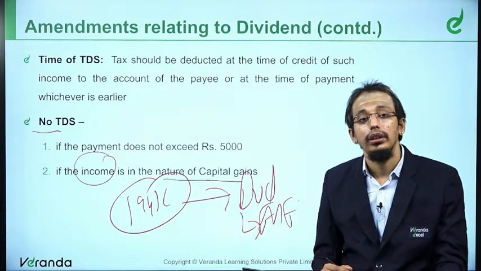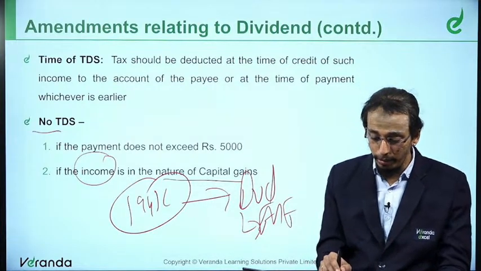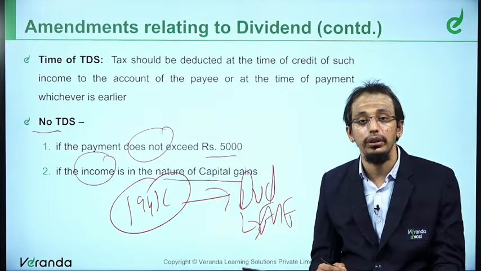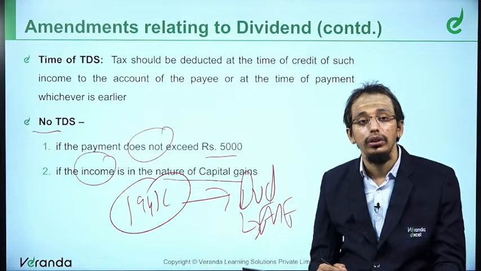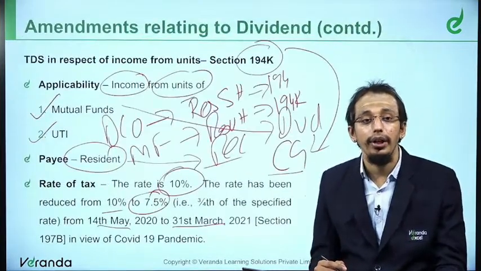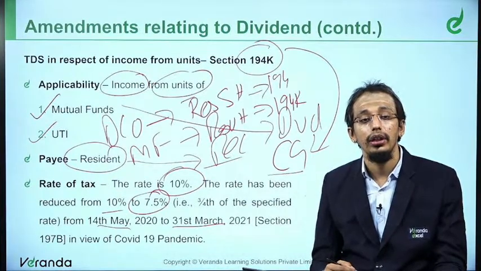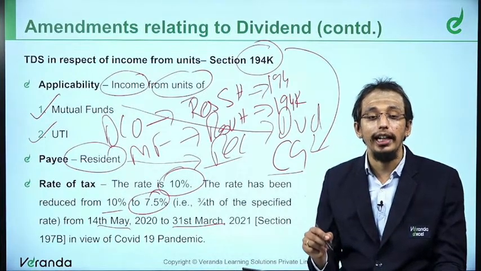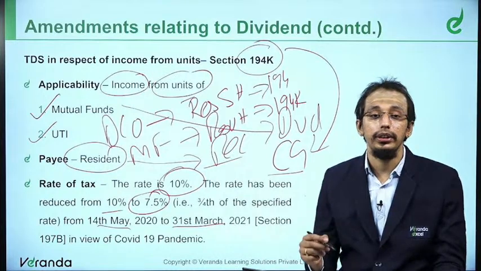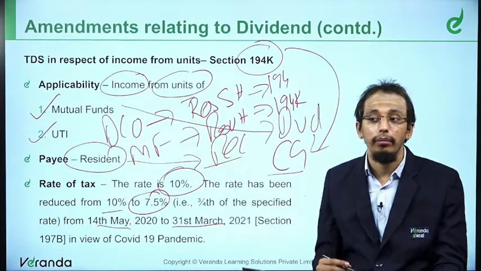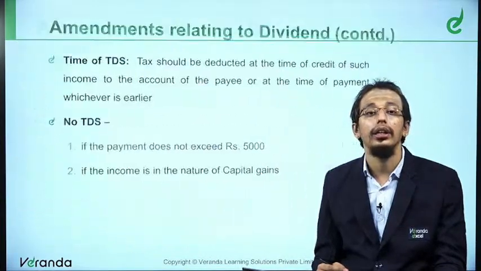One more case, TDS would not be applicable if the payment does not exceed 5,000. So quickly, 194K is applicable for income from mutual funds or UTI, and the tax rate is 10%, which has been reduced to 7.5% between the specified period.